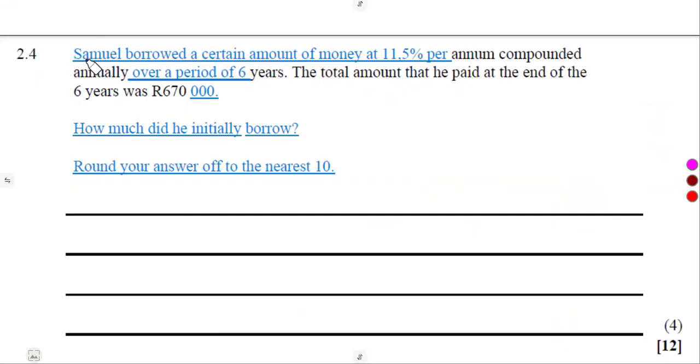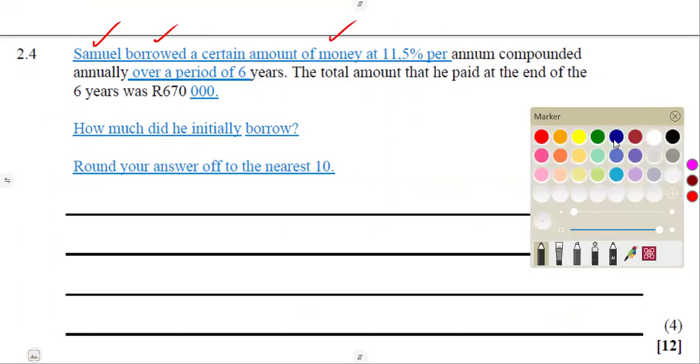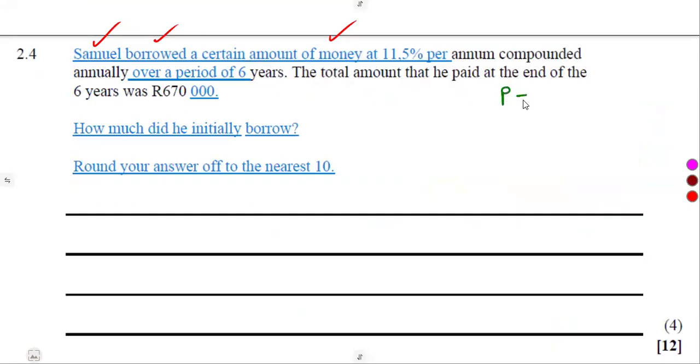Anyways, looking into this other part, we are given Samuel borrowed a certain amount of money. We are not told about that, but here they are saying, how much did he initially borrow? So meaning to say, according to our information, the principal is not there. That is the amount borrowed. But at a rate of 11.5% per annum, compounded annually, we are dealing with what?